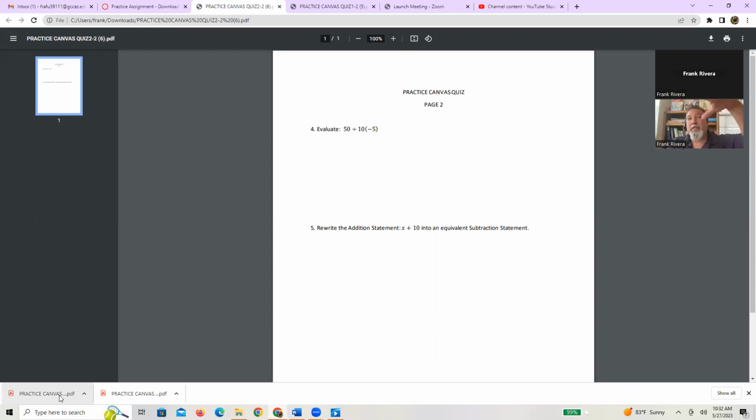So I know there's not a lot of work on these, but don't scrunch everything to one page just to turn in one page as your assignment. If you do that, I'm going to give you a 0 because I've warned you not to. When you start doing your guided notes, when you start doing your section homework and quizzes, there's going to be multiple pages. So you can't squeeze everything into one page. You're going to have to learn how to turn multiple pages at once. So you either do that in one large file or you do that in multiple pages. So please make sure you're doing that when you've got that.